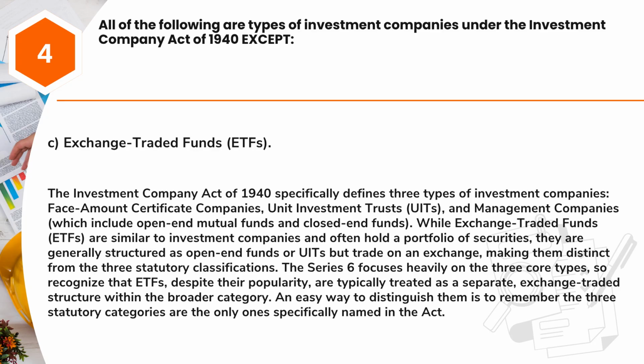While exchange-traded funds, ETFs, are similar to investment companies and often hold a portfolio of securities, they are generally structured as open-end funds or UITs but trade on an exchange, making them distinct from the 3 statutory classifications. The Series 6 focuses heavily on the 3 core types, so recognize that ETFs, despite their popularity, are typically treated as a separate, exchange-traded structure within the broader category. An easy way to distinguish them is to remember the 3 statutory categories are the only ones specifically named in the Act.